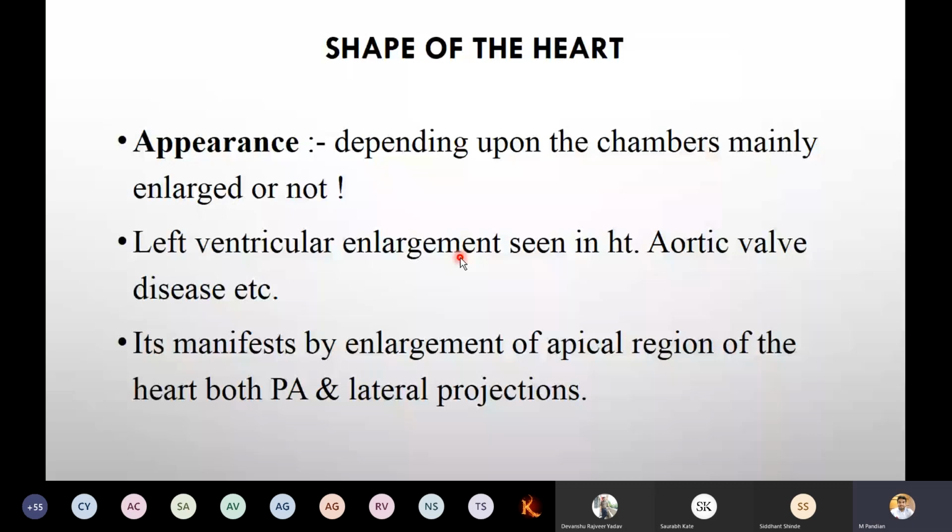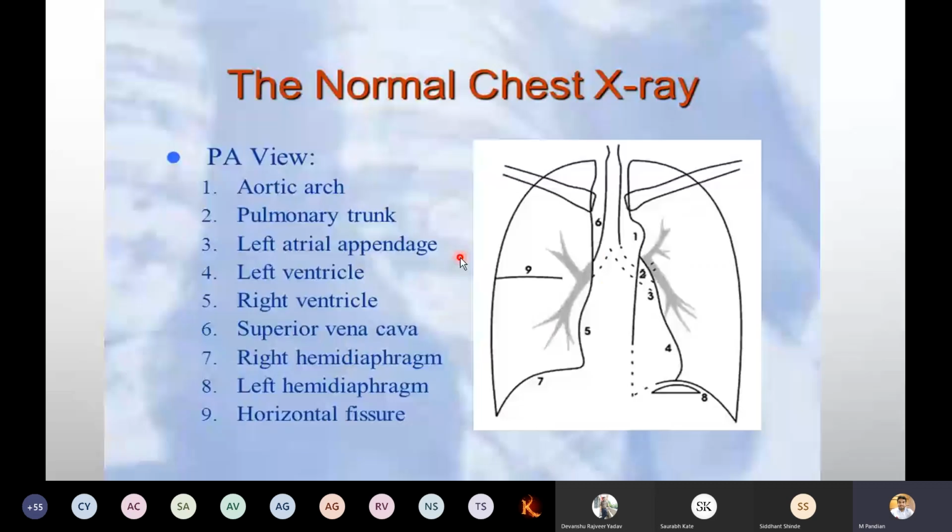That is the example. Now, in PA view, what are the things we can check? Number one, aortic arch. Number two, pulmonary trunk. Number three, left atrial appendages.